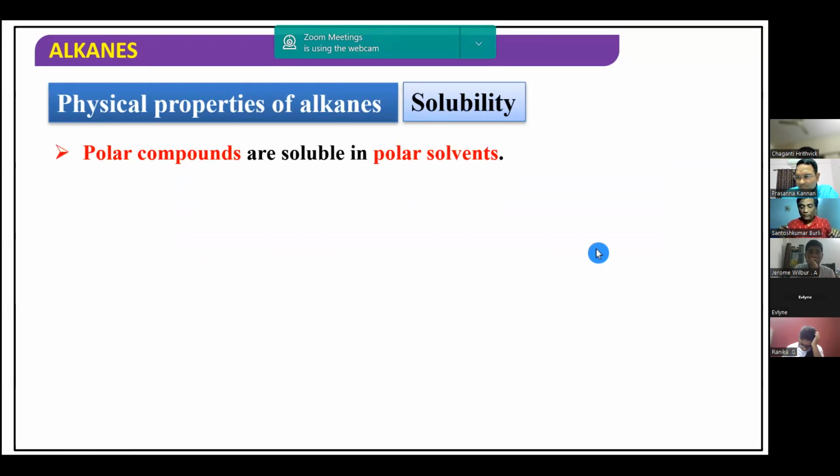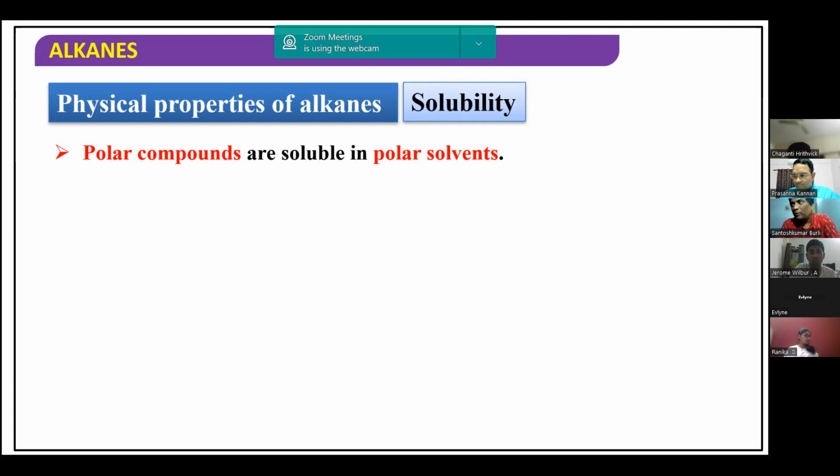So yesterday we were discussing alkanes, and we discussed the preparation of alkanes in the last class, and also started with the physical properties of alkanes.